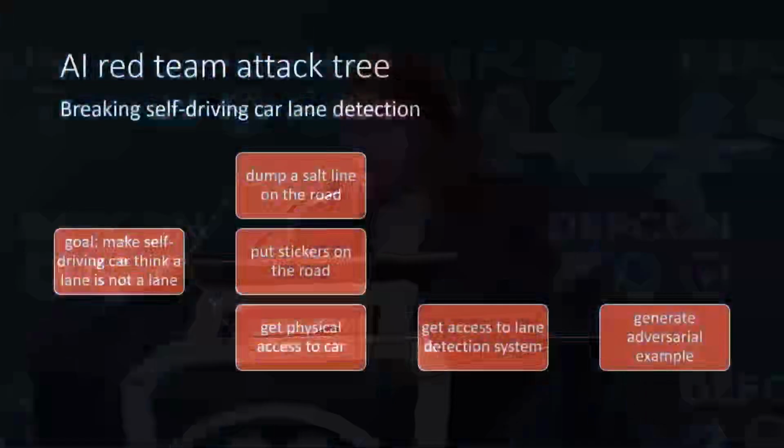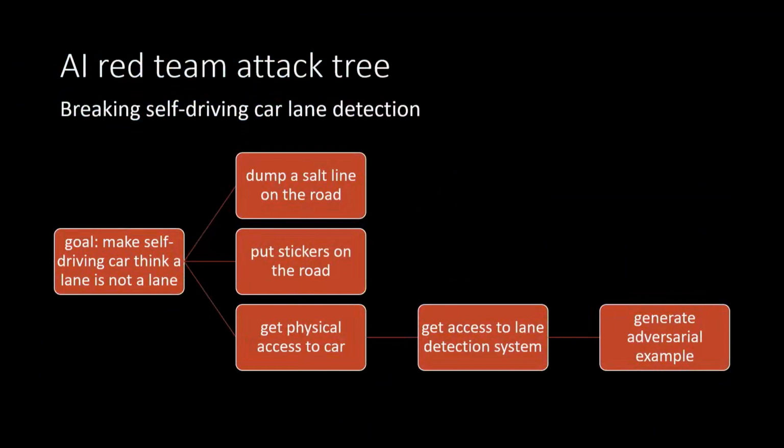But if we want to actually operationalize this, we have a couple of other options: we could dump a salt line on the road, or we could put stickers on the road. In the Tencent Security Lab paper that I mentioned from March, they ended up putting stickers on the road, which is very similar to what I did with salt, so it's not just me, it's like a problem.